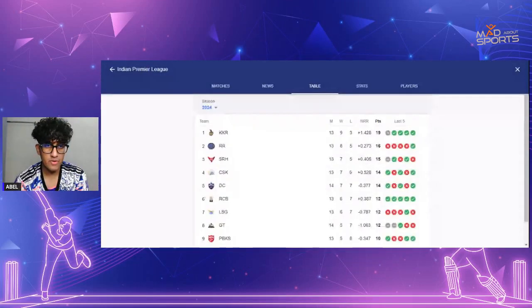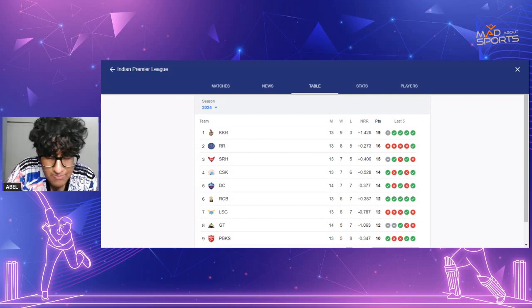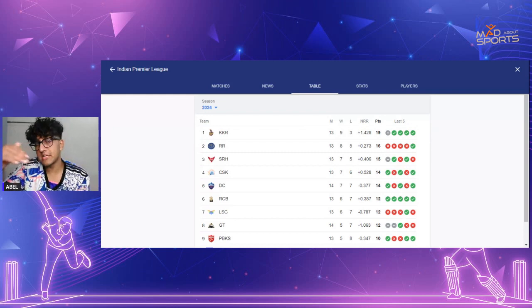As you can see on the screen, it is RCB at sixth position right now, and you have CSK at fourth. But what you need to keep an eye on is the points column and the net run rate. Now, as per the scenarios created, RCB, in order to go past CSK's net run rate, that is 0.526, or to reduce CSK to a point where RCB can get past. And remember, it's a game between these two teams. You'll have to, when CSK lose, the net run rate is going to come down as well.